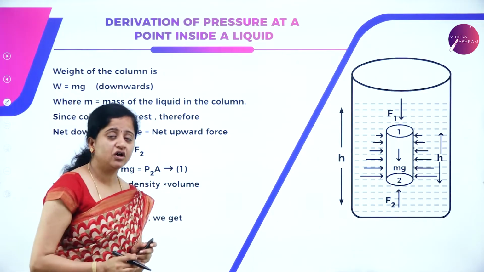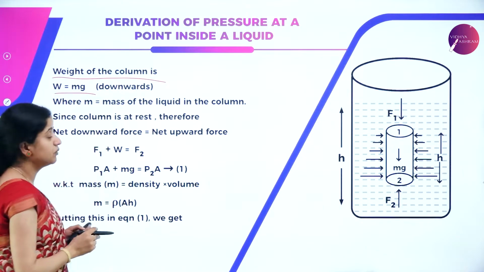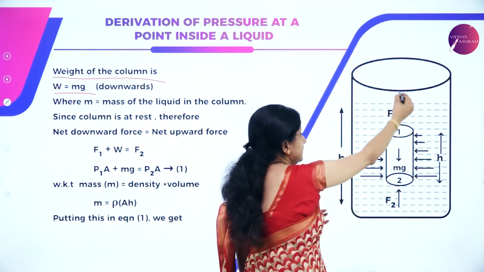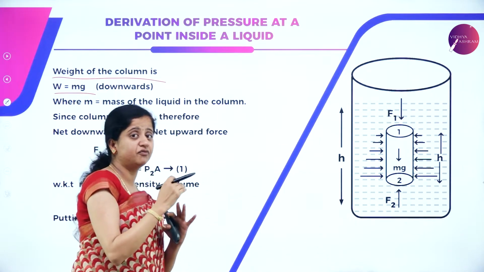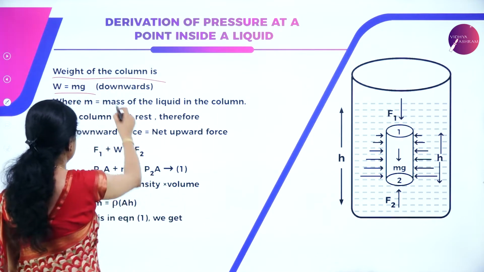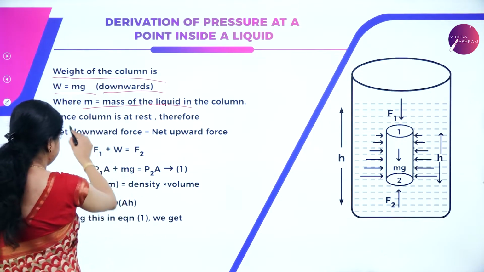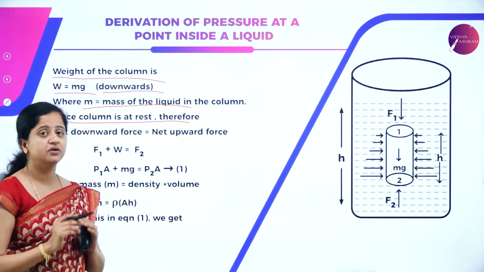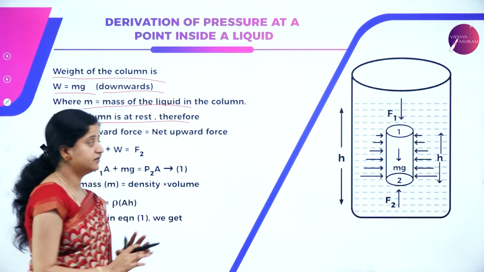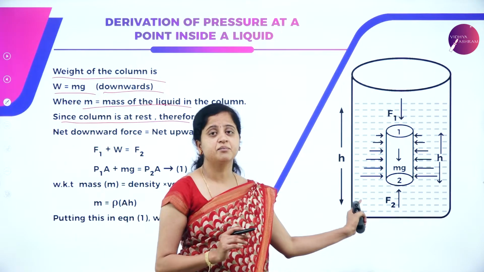Now the liquid column has a certain weight, which can be defined as W equal to mg. Here the downward force is because of the weight, and it is downwards, where m is the mass of the liquid in the column. Since the column is at rest, the net downward force is equal to the net upward force. Here the force is not exerted only at the top surface, it is also exerted at the bottom surface.